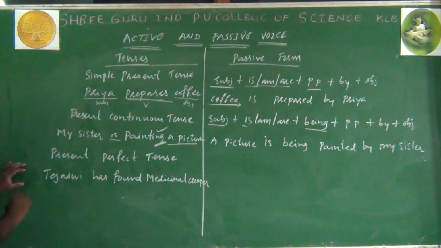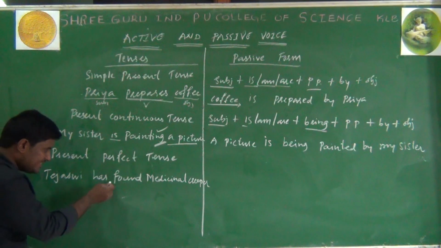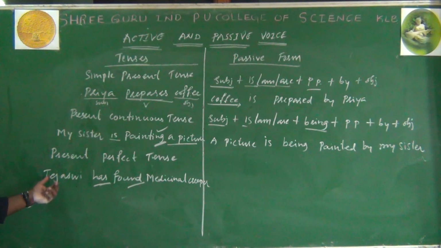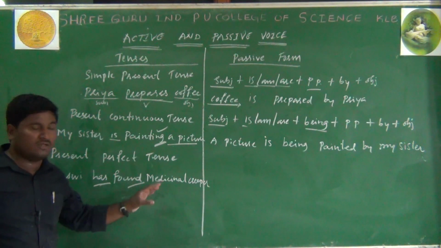So this is present perfect tense. How are you going to recognize this is in present perfect tense? The helping verb has is there. At the same time, find has become found. Tejasvi has found medicinal creeper.